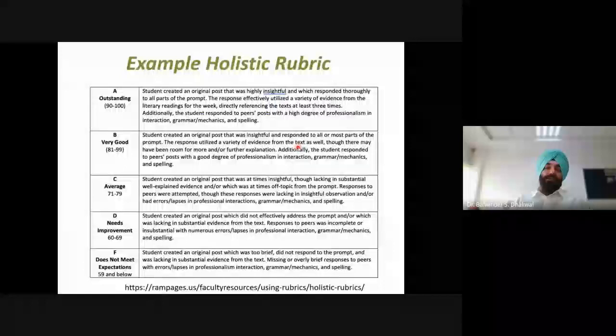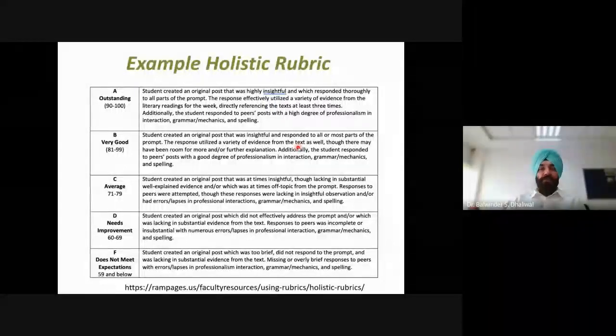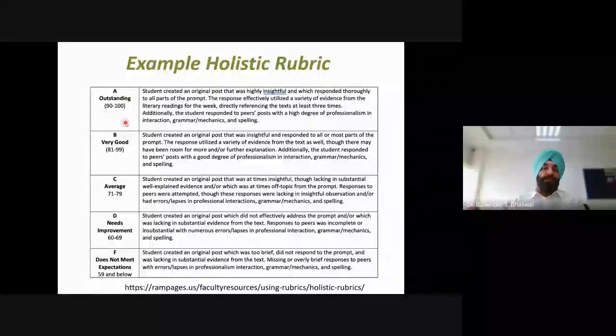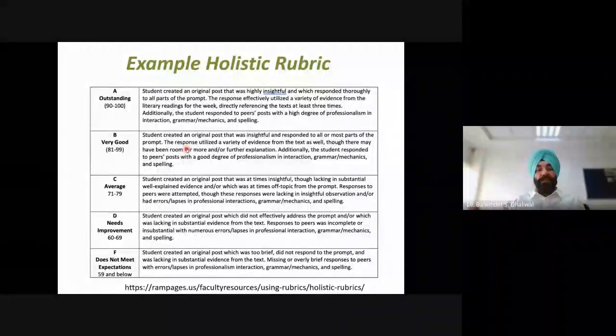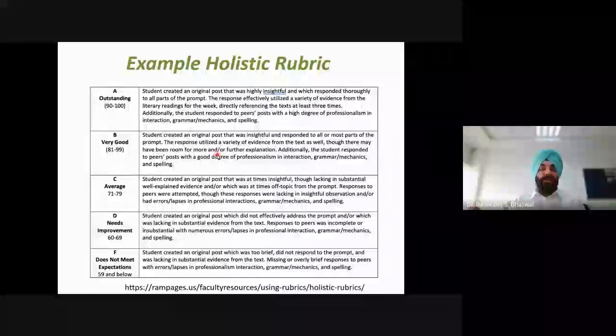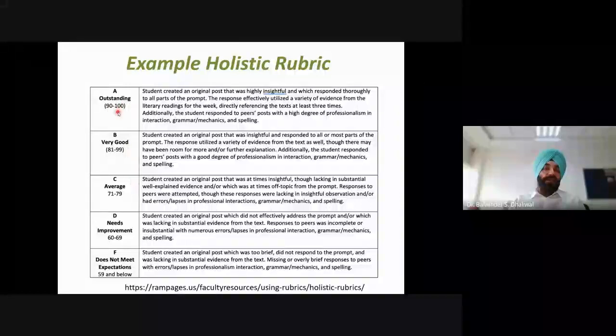Here is another example of a holistic rubric. In addition to different grades, we can also have scores. In the previous one, in the leftmost column, we had only those levels, like above average, sufficient. But we can have different grades like A, B, C, D, or scores 1, 2, 3, 4, or we can also have marks assigned to different levels.